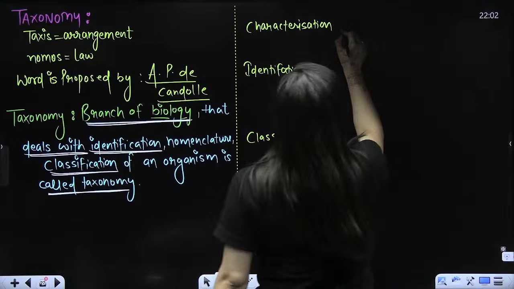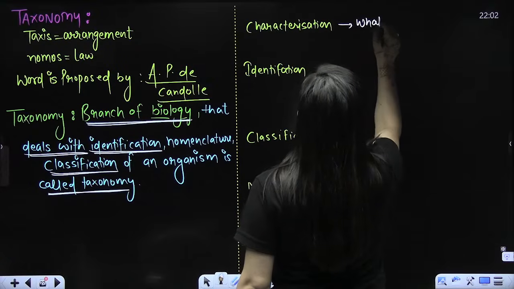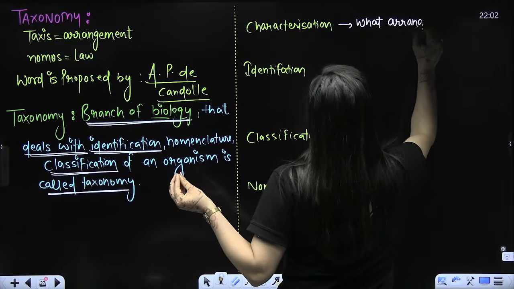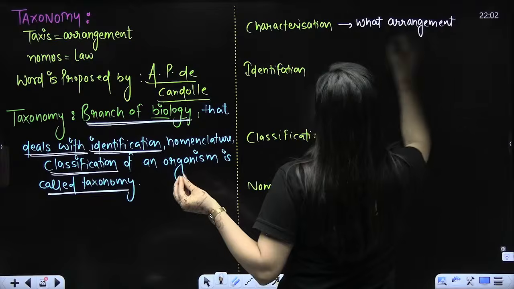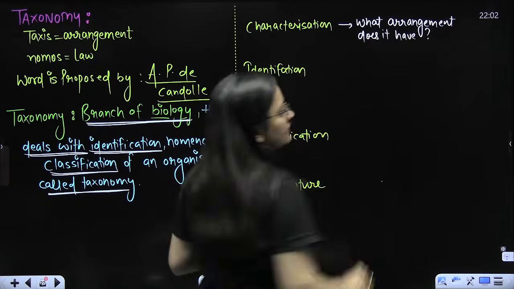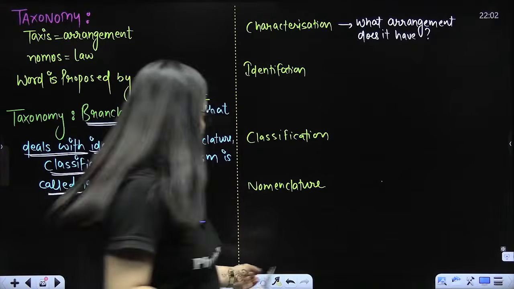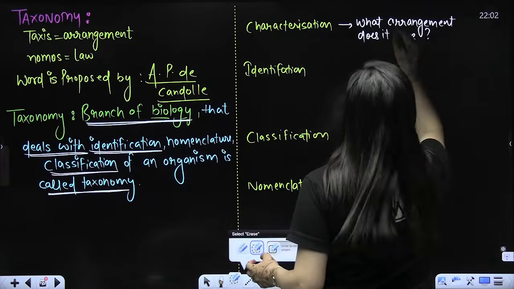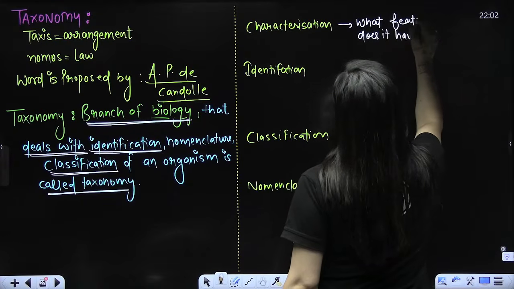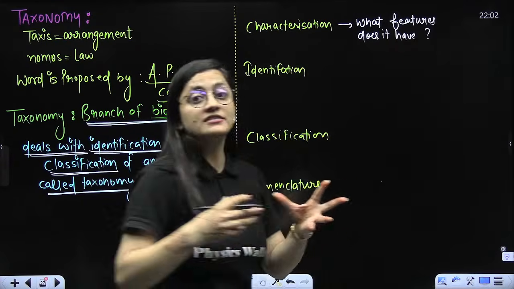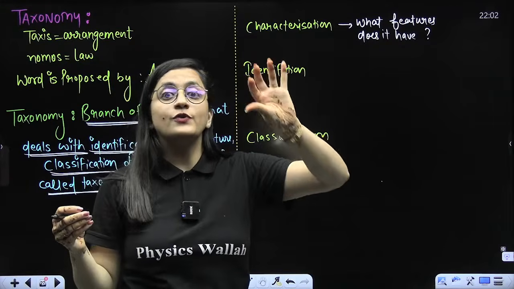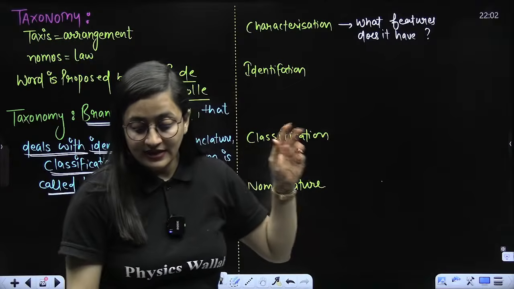So beta, if I have to talk about characterization, what will I say? What arrangement does it have? Yeah, what characters does it have? What sort of characters are there? You will look at it, right? Rather than arrangement, the word should be features or the characters. Right? When I'm saying characterization, what features does it have? Just say for an example, I'll give you the example. You are trying to buy a phone. You will see, acha, this phone is having that much storage. The camera quality is this and that.